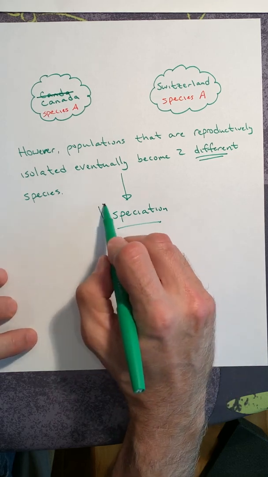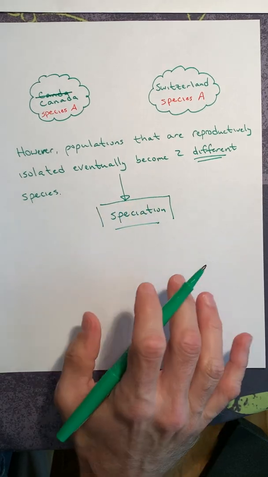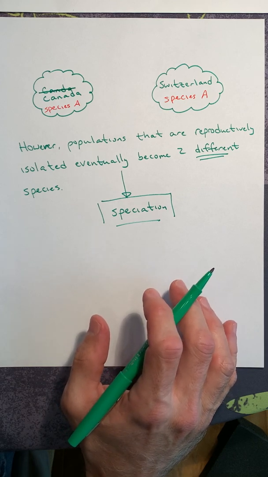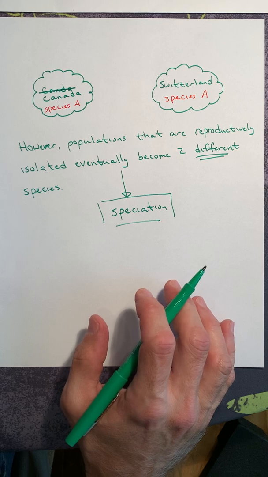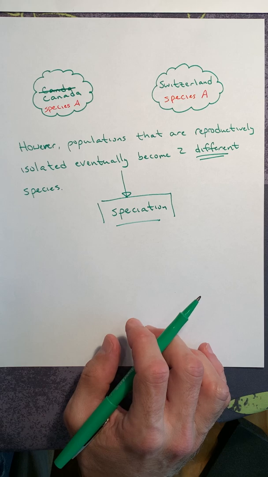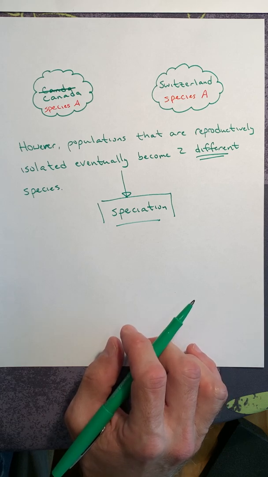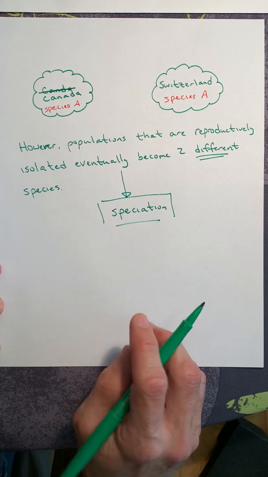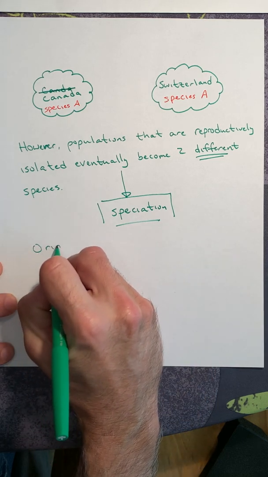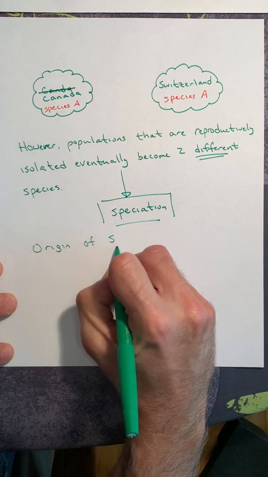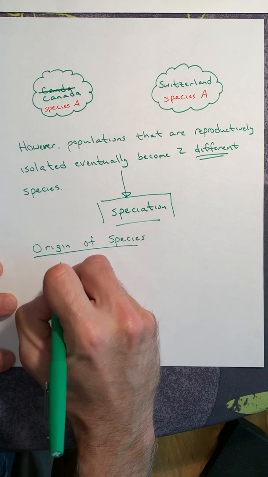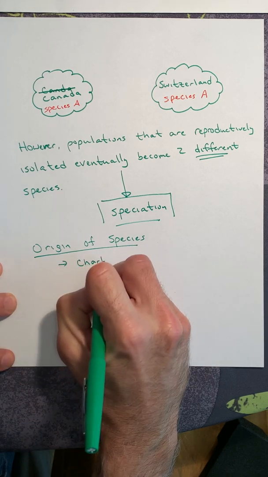And this is really important when it comes to Charles Darwin and evolution. When people start talking about the theory of evolution and they attribute it to Charles Darwin, they say Darwin's theory of evolution, that is not accurate. People were writing and publishing about evolution 100 years before Charles was even born. Charles gave us where species come from. That's why if you look up his book, it's called The Origin of Species. This is the name of his book, okay? This was the book written by Charles Darwin.